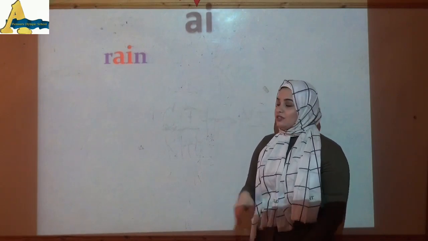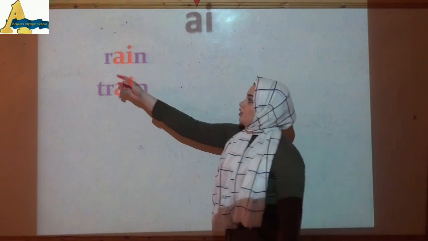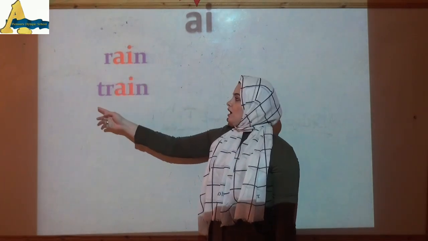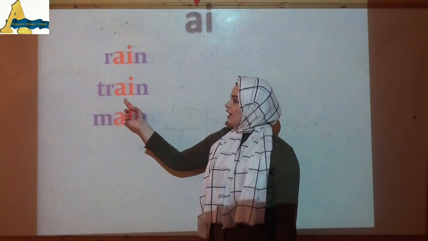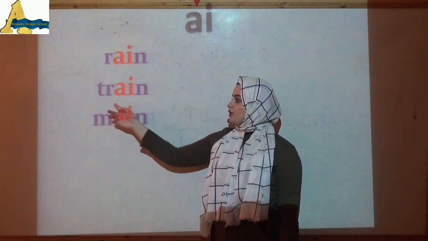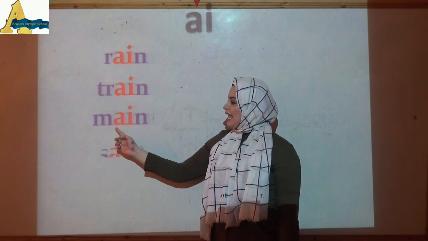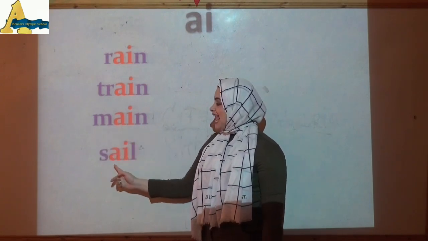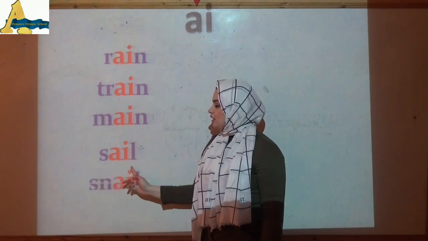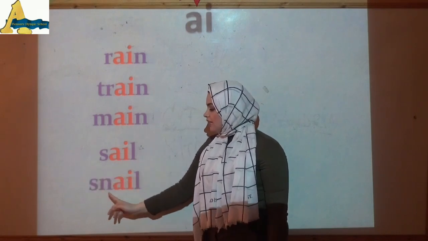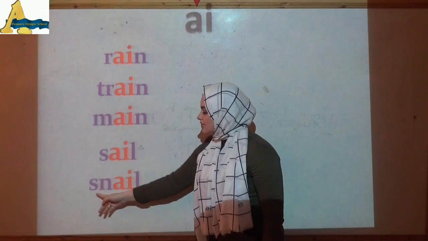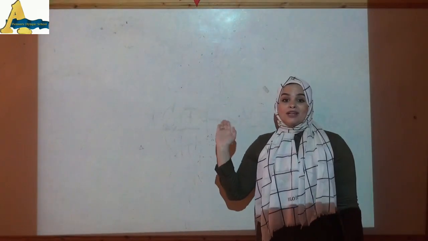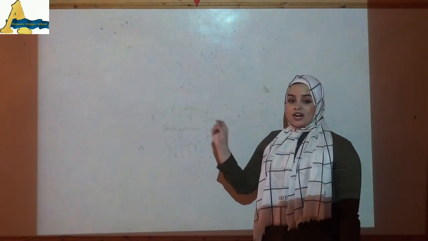Let's read together these words. Rain. Train. Main. Sail. Snail. Okay, when sound A comes at the end of the word, can we write it like this?